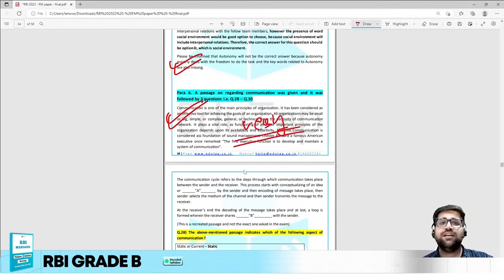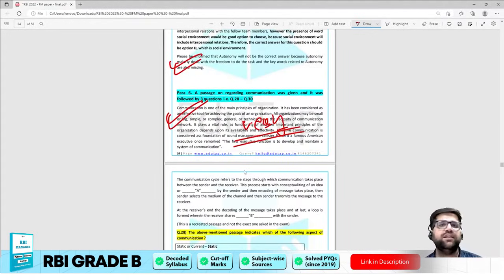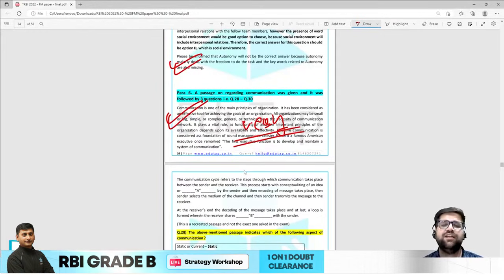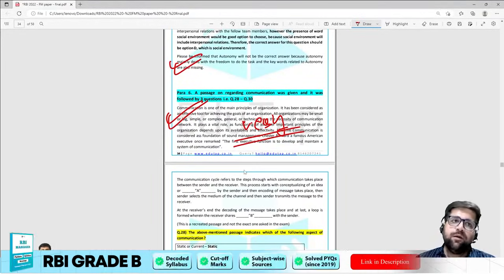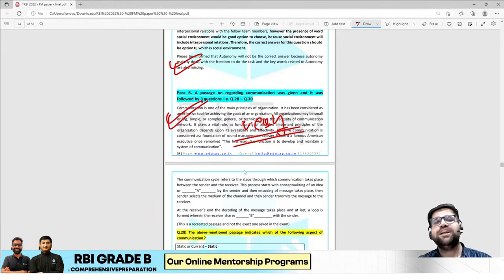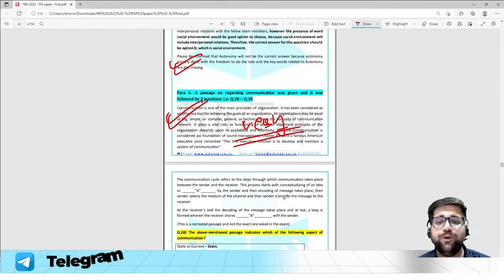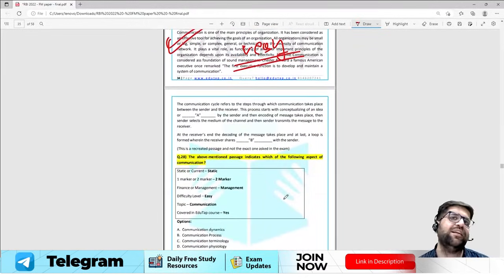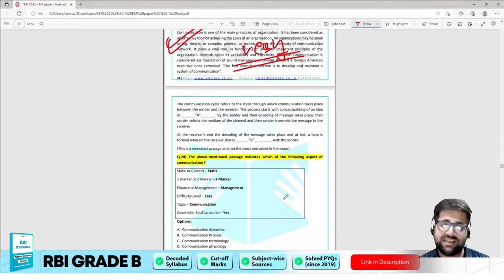Yes, because in communication we have different concepts, right? We study the process, the models, the types, the types of non-verbal and verbal, and the difference between all these components. We study the personal barriers. But the whole communication concept is based on the process of communication, and the process of communication is very easy to understand. There are 7 steps, but that can be extended to 8 steps as well. According to the Shannon and Weaver model, there can be 8 steps.